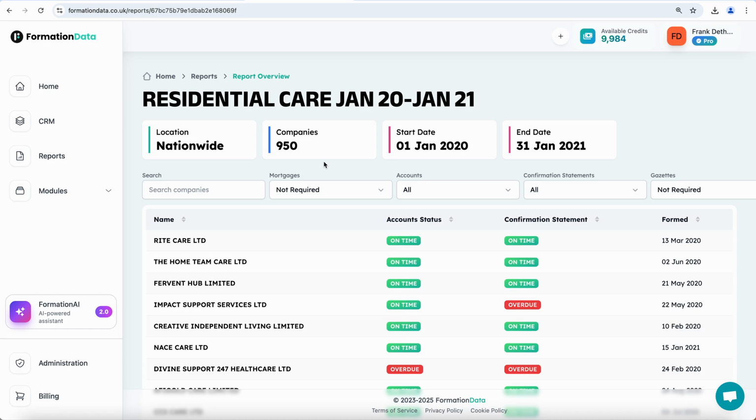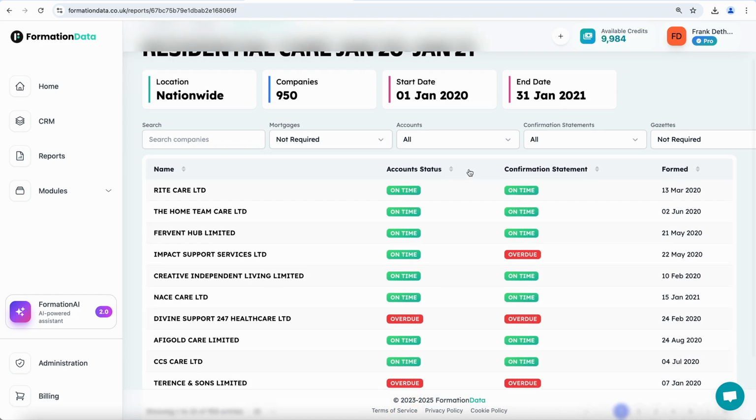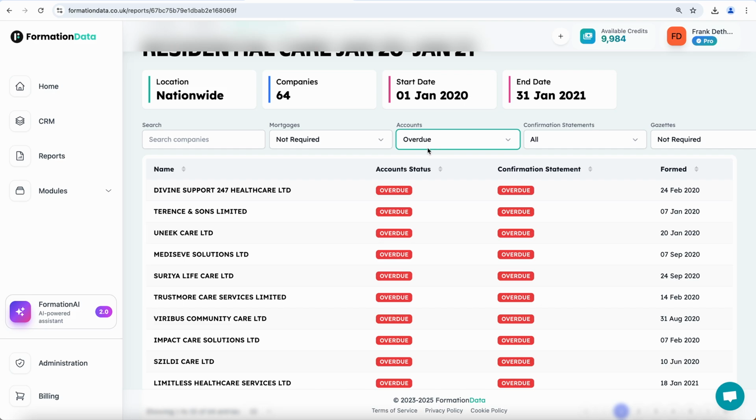Once you've generated a report, we can actually sort some of this large data using the filters here. So we have 950 companies there generated between the 1st of January 2020 and the 1st of January 2021 with the SIC code 87300. Now we might want to look at ones with an overdue set of accounts, and that's narrowed it down to 64.